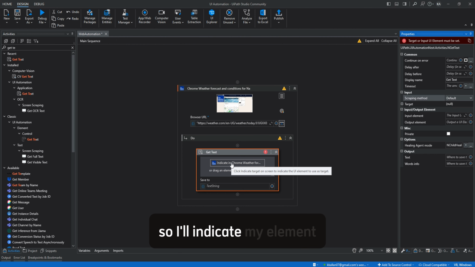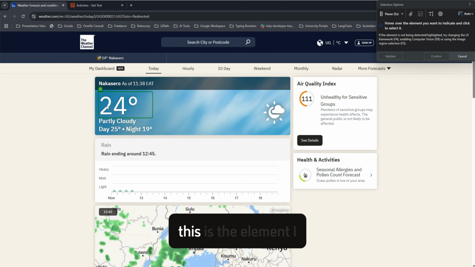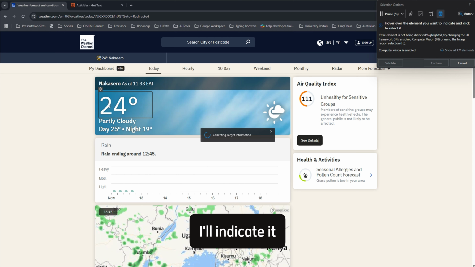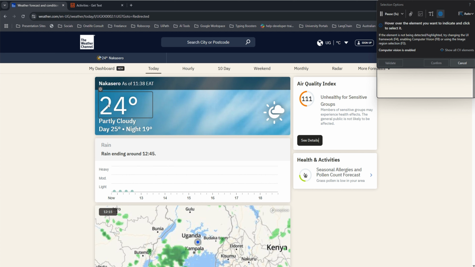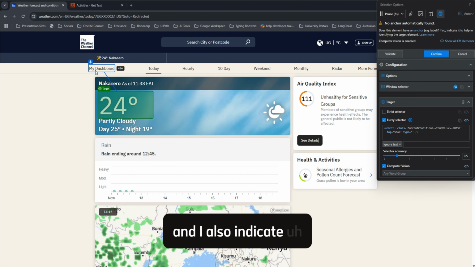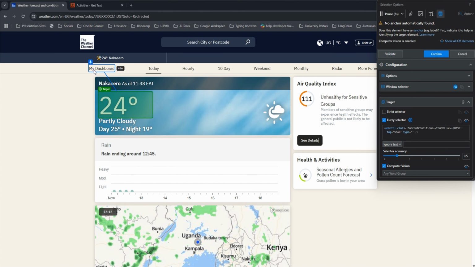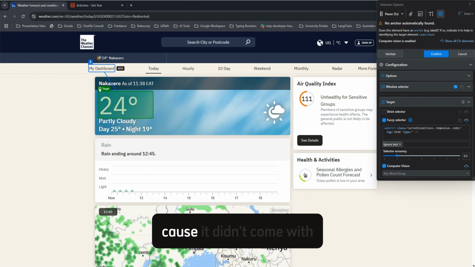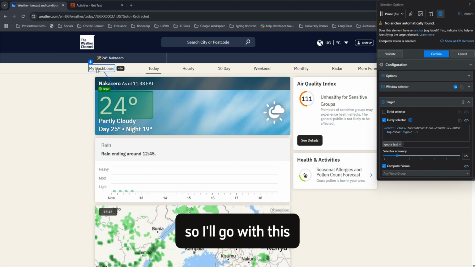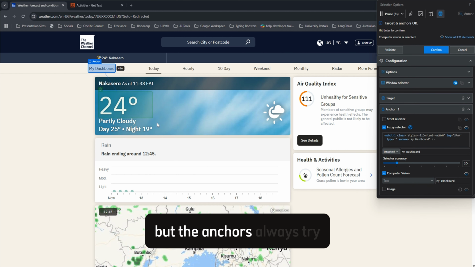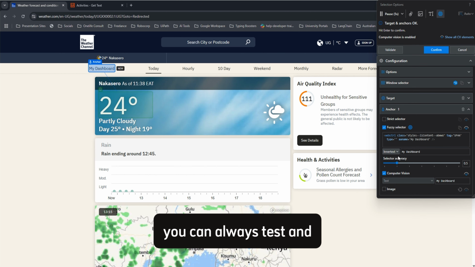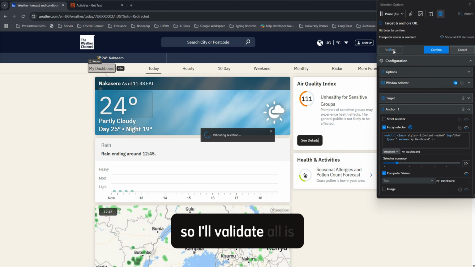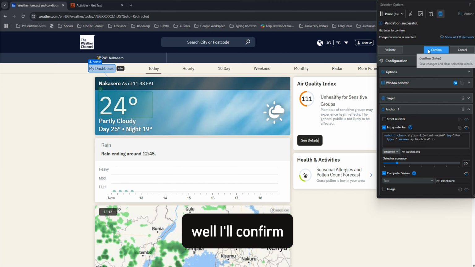I'll indicate my element. This is the element I want to scrape. I'll indicate it, and I'll also give it an anchor because it didn't come with an anchor, so I'll go with this. But the anchor is always a try and test. You can always test and get the best anchor. So I'll validate all as well, and I'll confirm.